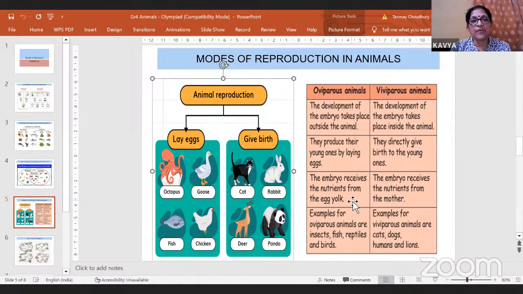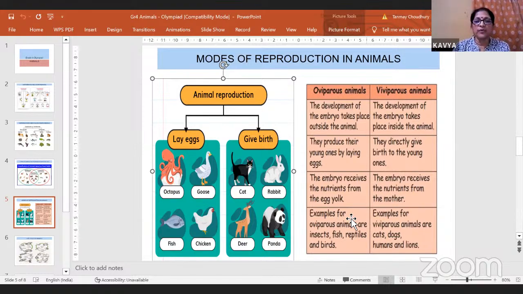Here, in the oviparous animals, you have seen an egg. If you eat eggs, or if you are non-vegetarian, you must have seen the yellow part of the egg. The yellow part of the egg is also known as egg yolk, and that is the nutrition. From that, the embryo or the young one receives nutrition in the egg. And in viviparous animals, the embryo or the young one receives nutrition from the mother because it is developing in the mother's womb.